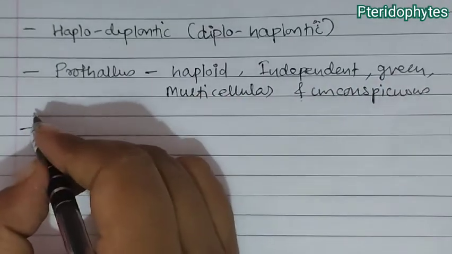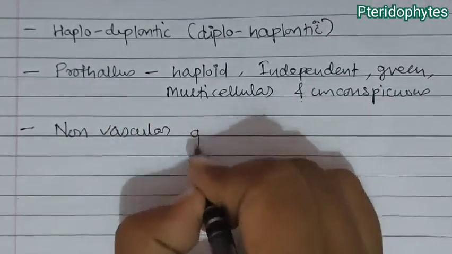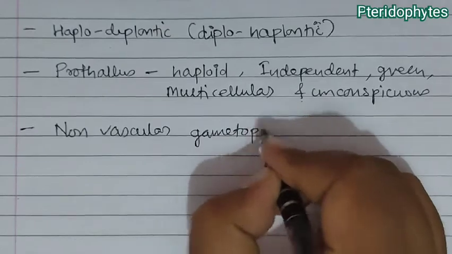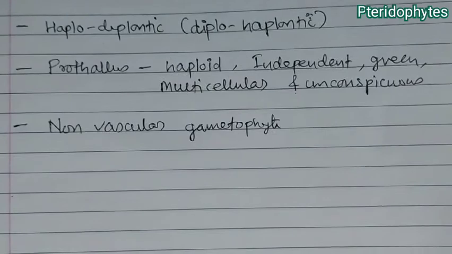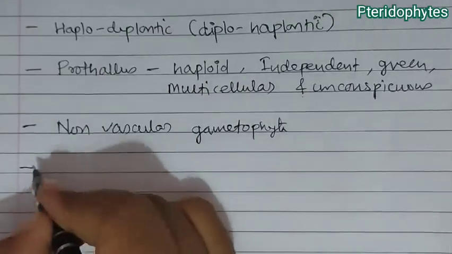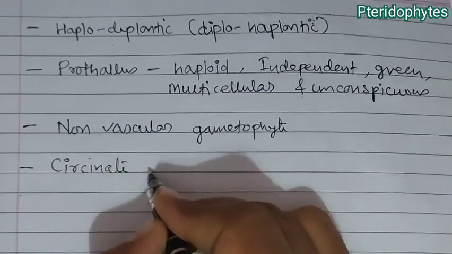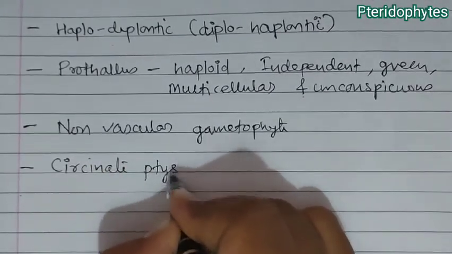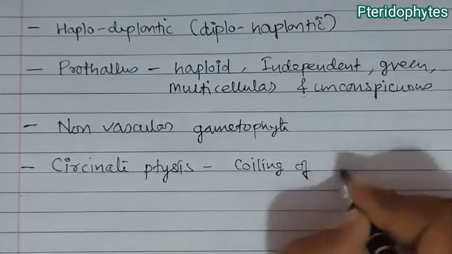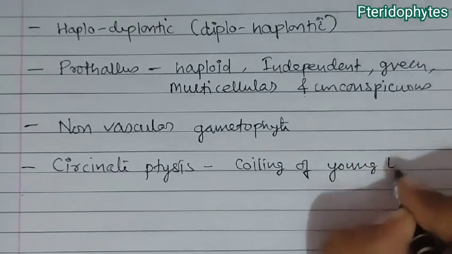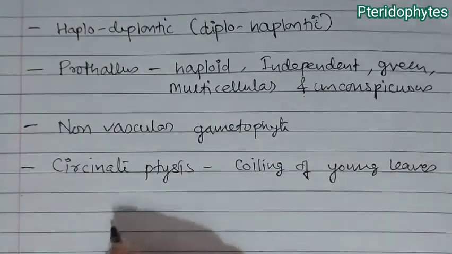Now this has a non-vascular gametophyte. We remember vascular tissues are present, but in which part? In the sporophytic part. Their gametophyte is non-vascular. They also show circinate vernation, which we have marked in the sporophytic diagram. This circinate vernation is the coiling of young leaves.